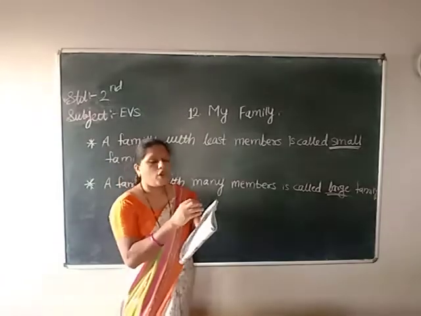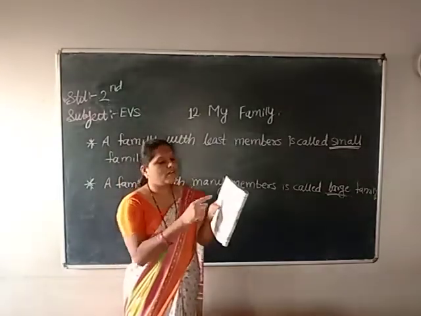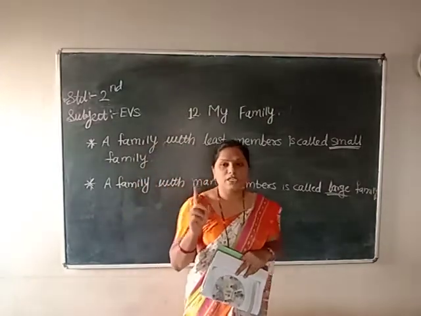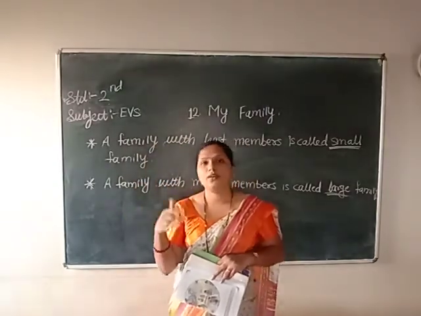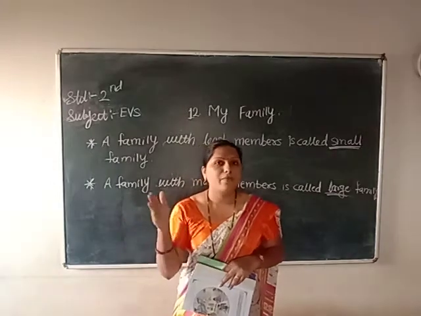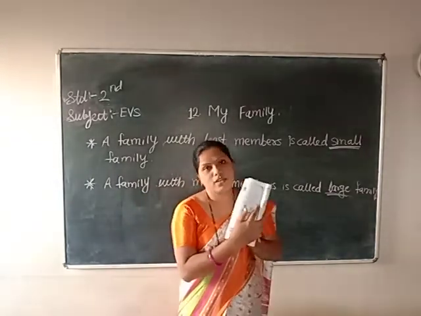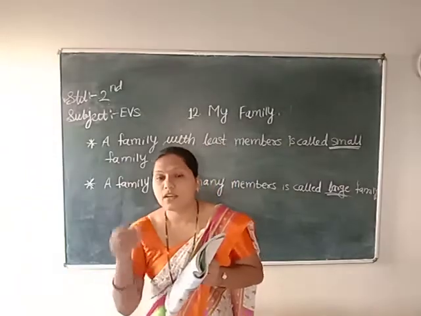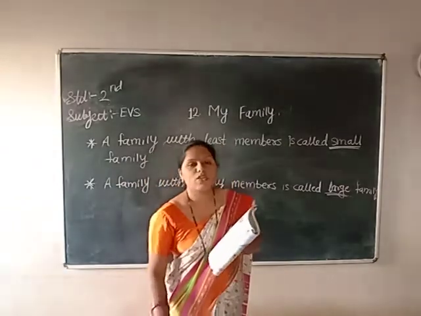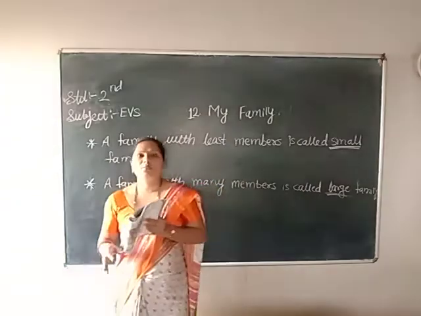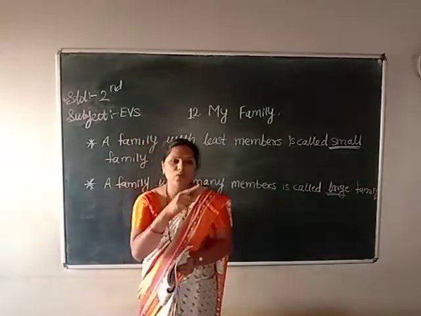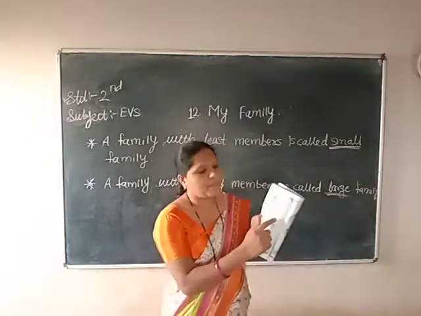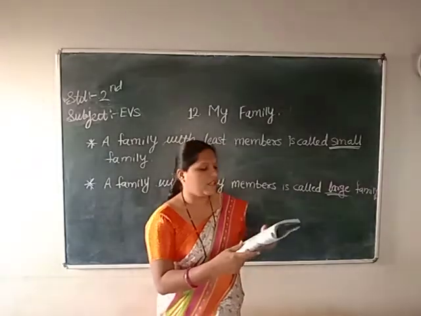Now this was all about these 4 families, but the third question is what? You have to count your family members. Each and every student has to count your own family members and write the correct number here. If you are living with your grandparents, count them also. If you are living with your aunties and uncles, means if there is a joint family, count all these members. If you are living in a small family, count the members and write down the correct number here.